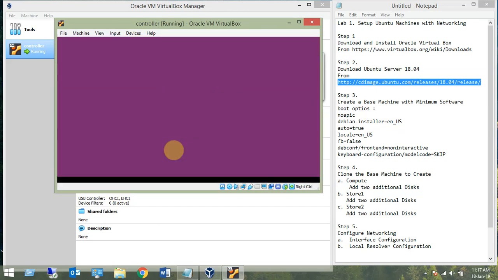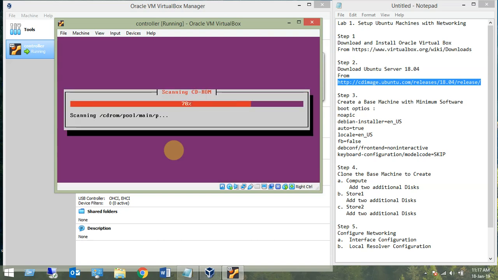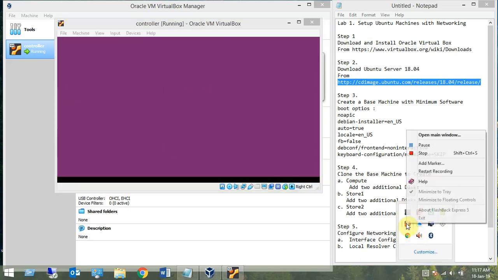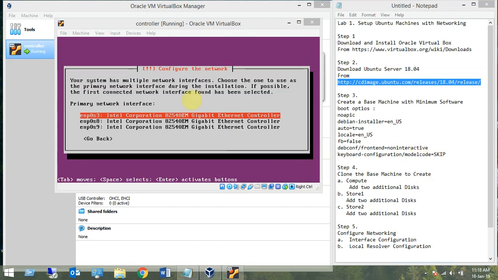All right, now after some time you will get this screen. Your system has multiple network interfaces. Choose the one to use as the primary network. So we are going to use the default one, ENP0S3, right?